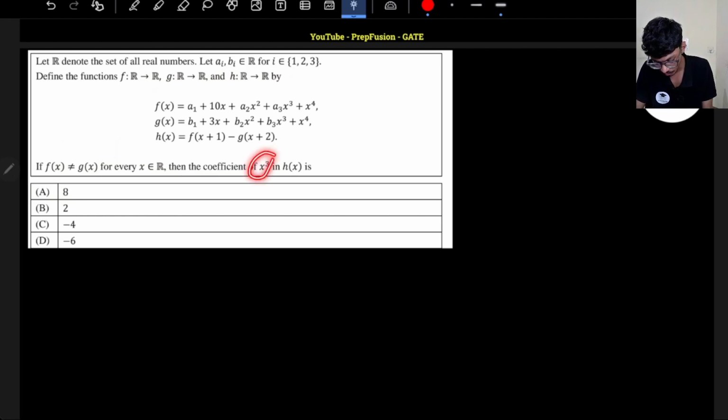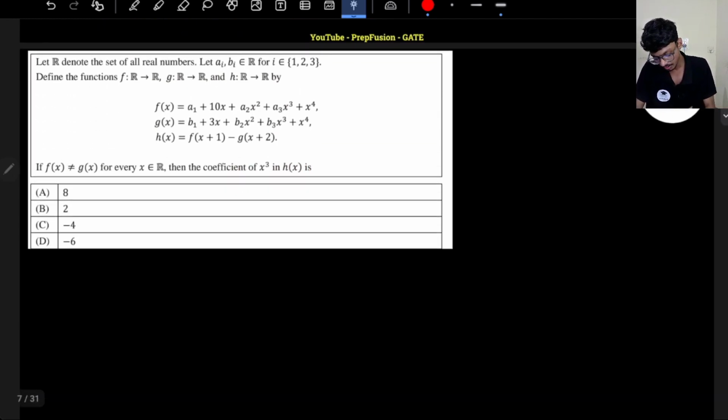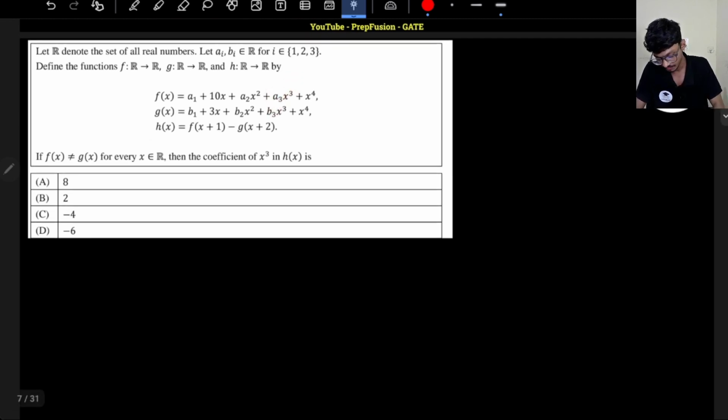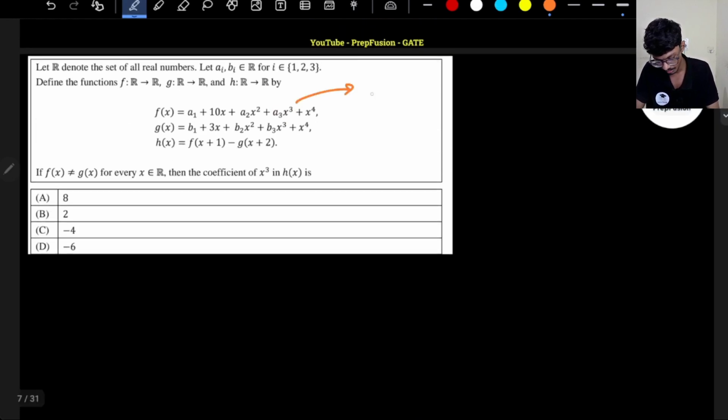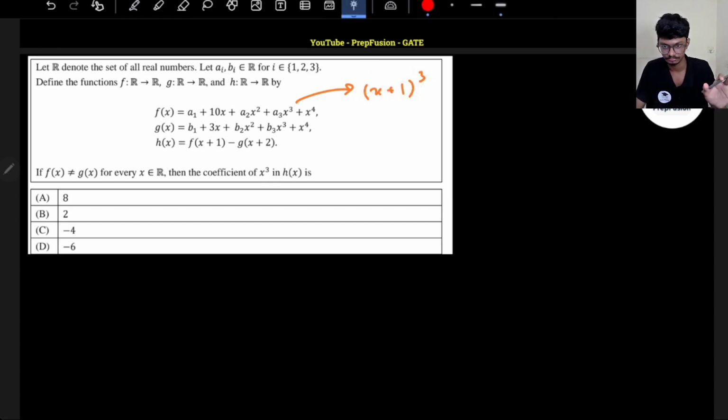Then they are asking what is the coefficient of x cube in h of x. The first point is that they are asking about the coefficient of x cube, so I will only care about what will yield me x cube. I will not care about the other terms. If I observe f of x plus 1, this will yield me an x cube term, because it will become x plus 1 whole cube, out of which only the first term will yield me x cube. The other terms I don't care about, so I will not write them.